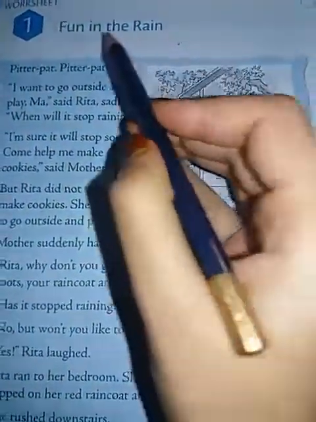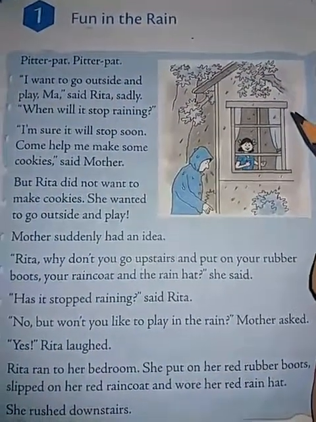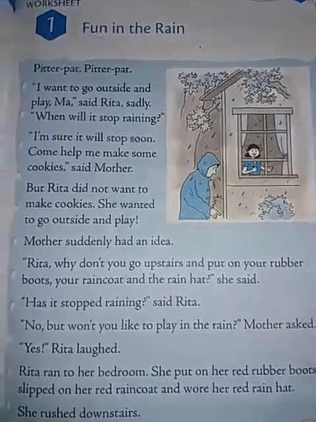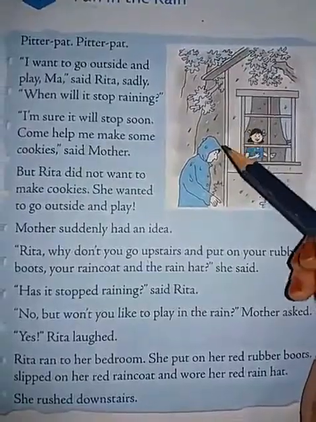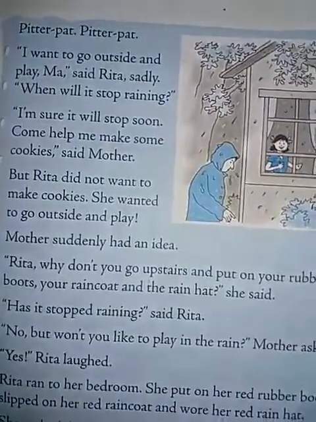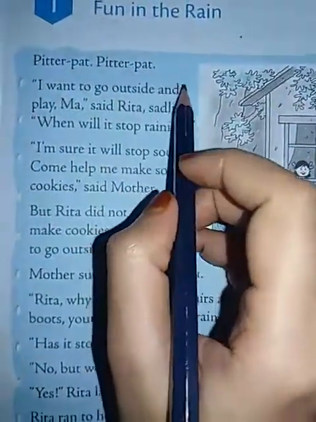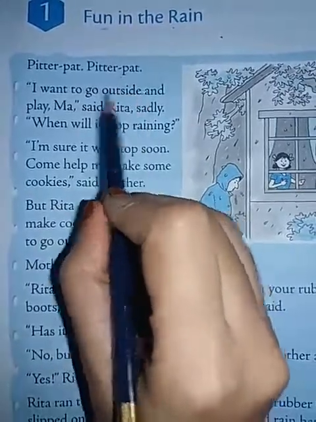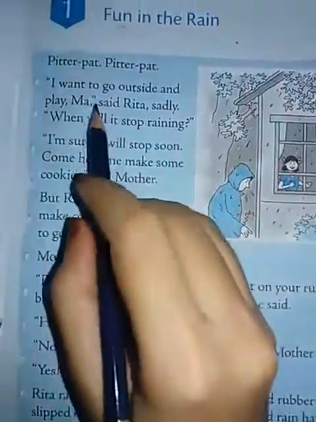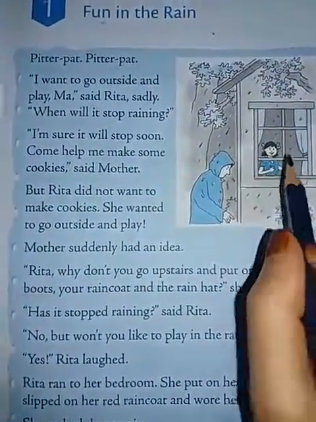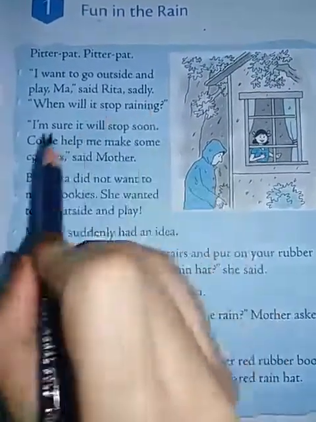Fun in the rain. Fun is nothing but enjoying in the rain. Do you enjoy the rain? Yes, everyone loves enjoying in the rain. So, here is one girl. Let us see the story. Pitter patter, pitter patter. The rain sound is pitter patter. I want to go outside and play, Ma, said Rita. She is saying to her mother, Mama, I want to go outside and play. When will it stop raining?